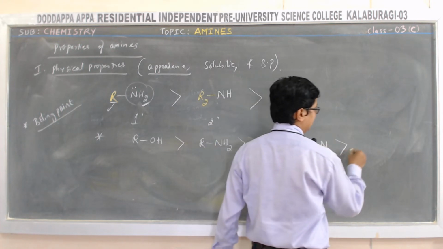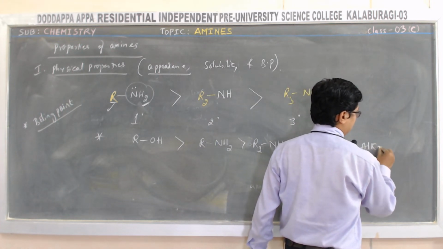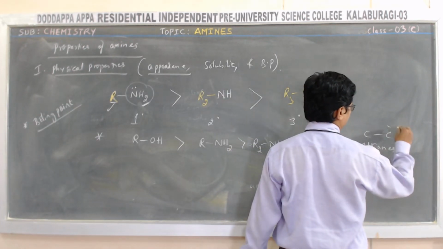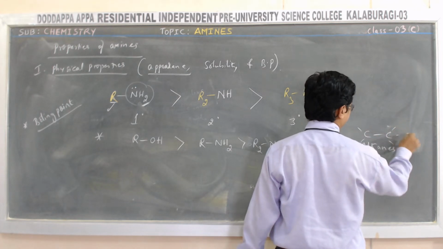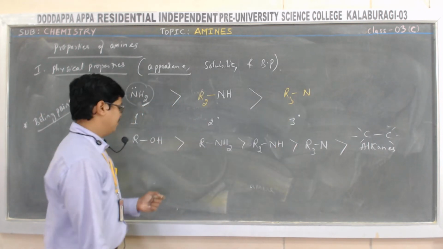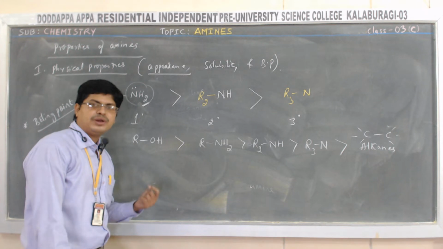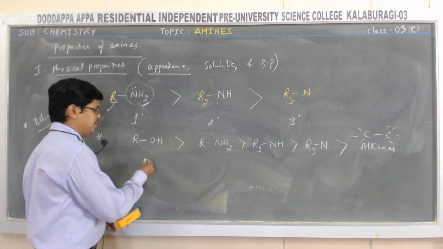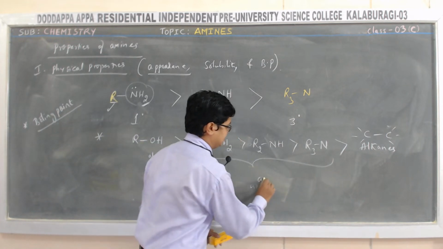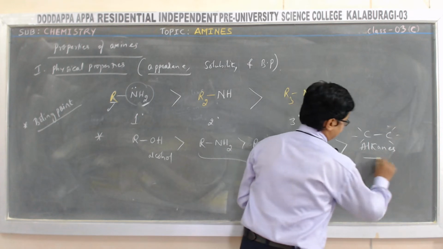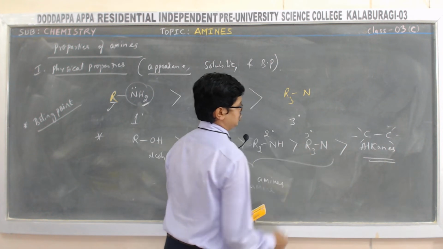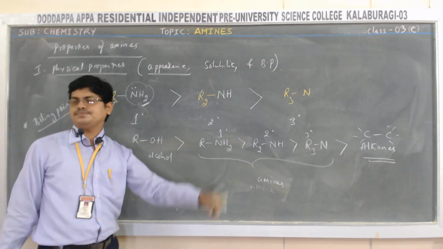Okay, boiling point. Then alkanes. So students, when you compare the boiling point of alcohols, amines and alkanes, especially again in amines, primary, secondary and tertiary, the boiling point is in this order.